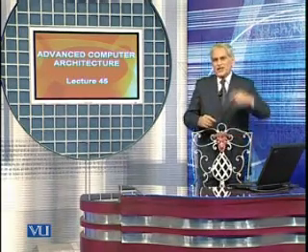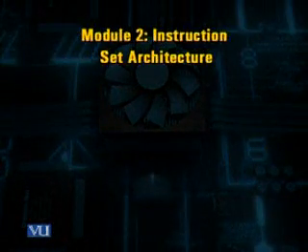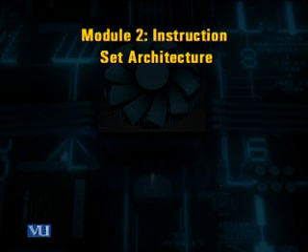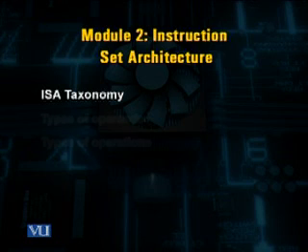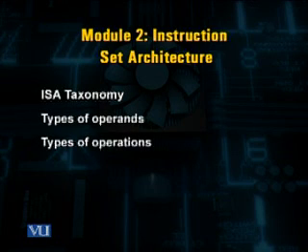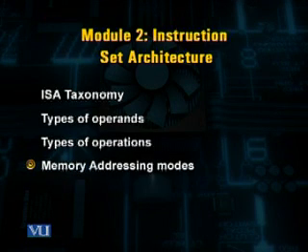The hardware facilitates running the software, whereas the instruction set acts as the interface between the hardware and the software. Now, while talking about the instruction set architecture, the focus of our discussion has been the taxonomy of instruction set architecture, the types of operands and operations, and the memory addressing modes.